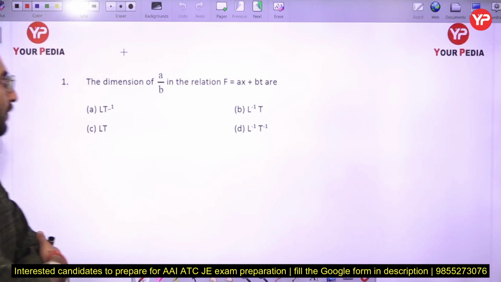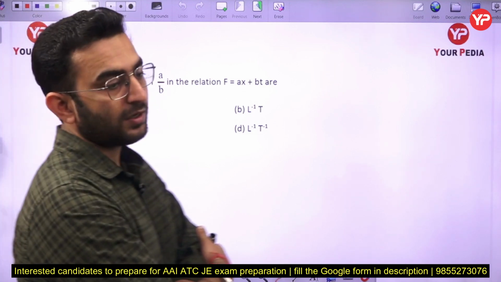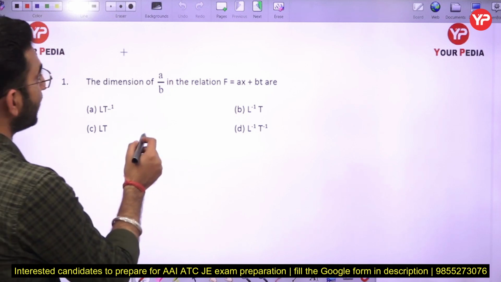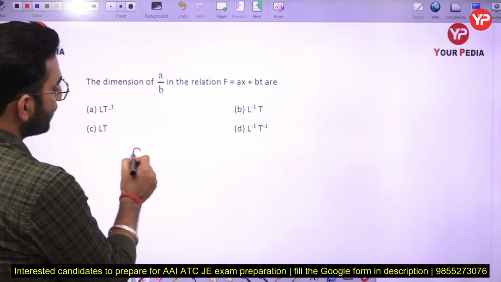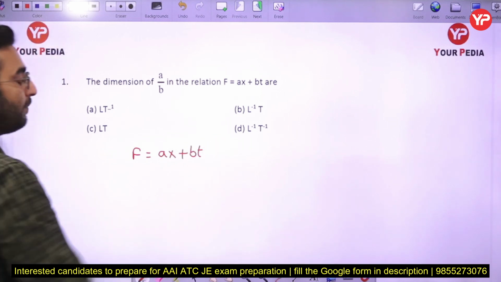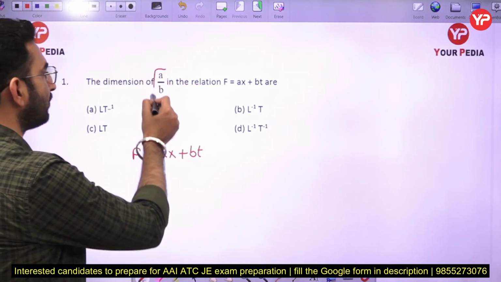So here you can see the first question: the dimensions of A and B in the relation F is equal to AX plus BT. This question is related to basic dimensional analysis. In this case we have been provided with the relationship F is equal to AX plus BT, and we have to find the dimensions of A by B here.